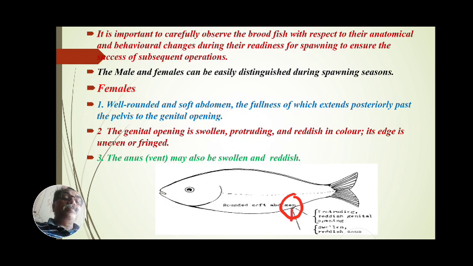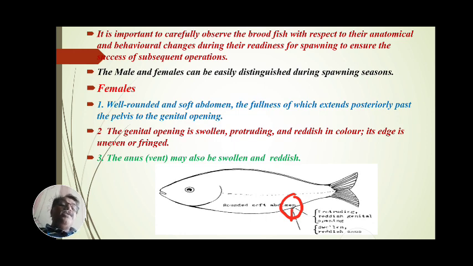These characters can be seen in this figure of the female, which shows the most identifying character in maturing: a well-rounded and soft abdomen.